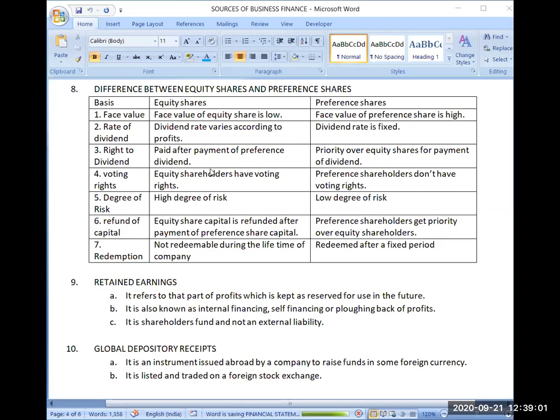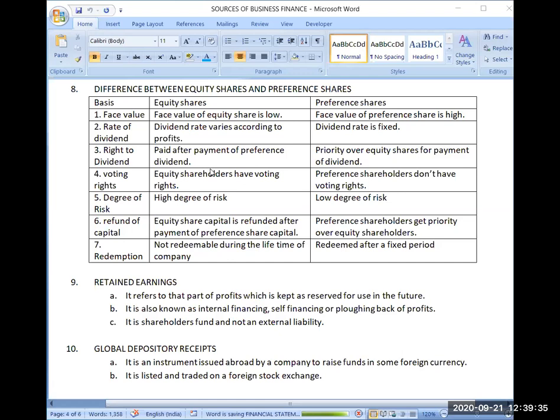If more than 50%, say 51%, of the voting comes in favor of that resolution, the resolution will be passed and that activity can be done. But if the votes in favor are less than 50%, then the company cannot go for that activity. And in some resolutions, meaning special resolutions, the company requires more than 75% of the voting. So equity shareholders have voting rights, but preference shareholders do not have any voting rights.